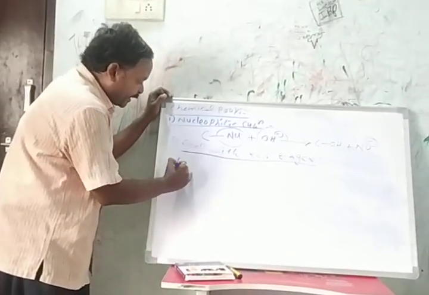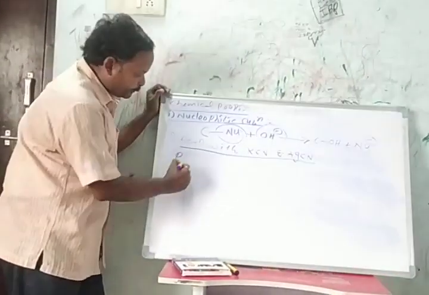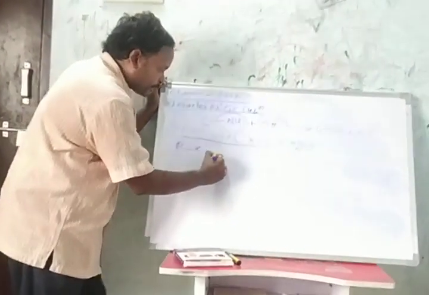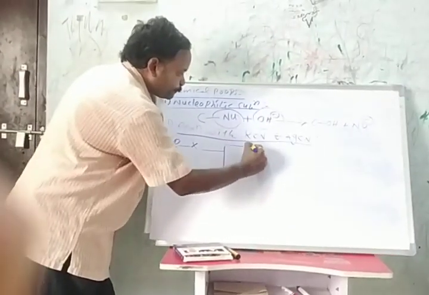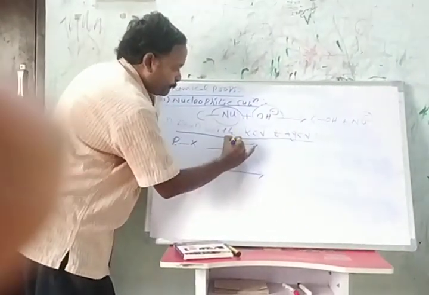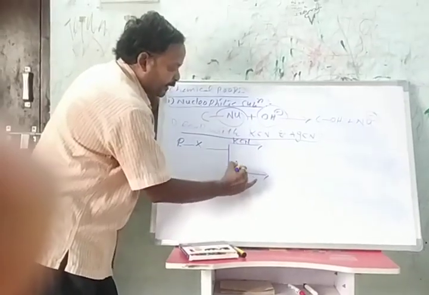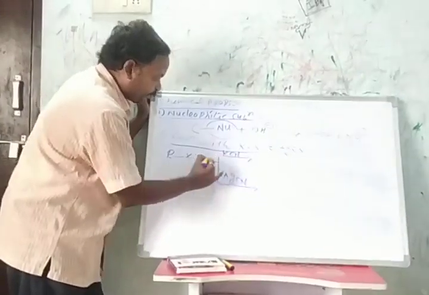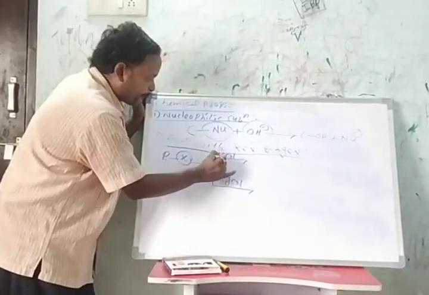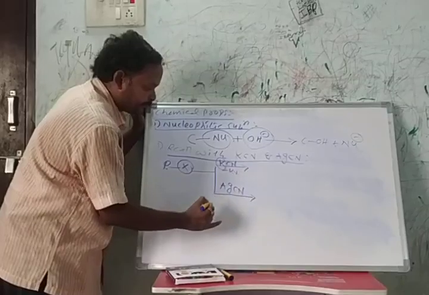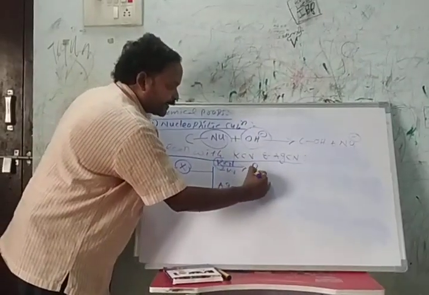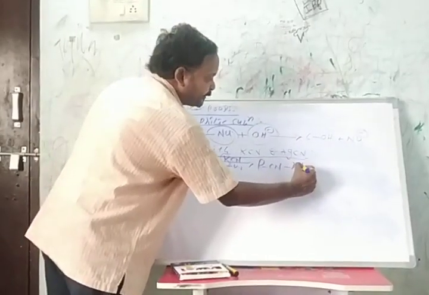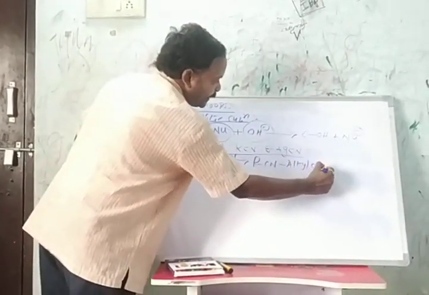When an alkyl halide, with the general formula RX, reacts with potassium cyanide, it loses X and K in the form of KX and forms RCN, meaning alkyl cyanides.